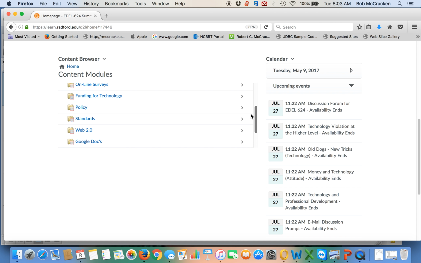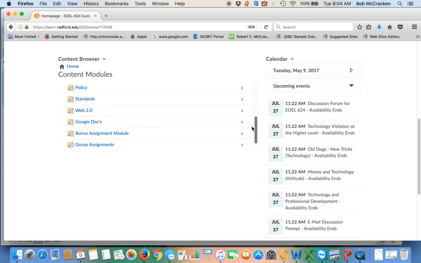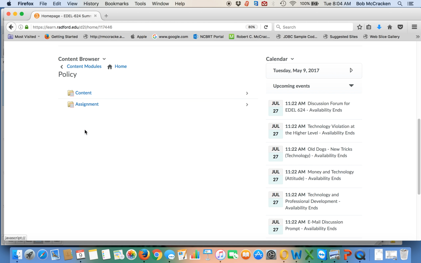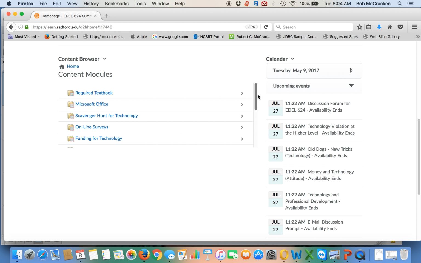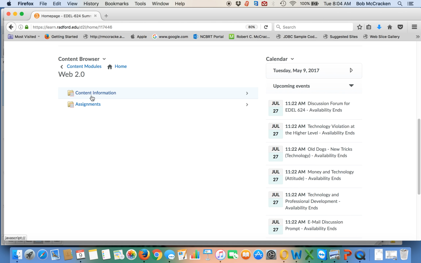Again, they all follow a very similar pattern. So if we click on Web 2.0, you'll see content information, then you'll see your assignments. As you've noticed, I've been able to return to the modules by simply following the breadcrumb trails. Let's click on Policy. You see your content, you see your assignment, and following the breadcrumb trails, you can go back to Home or go back to Content Modules, which is where we're working and displaying that information now. So as you can see, each of the modules has content and then the assignment related to that.